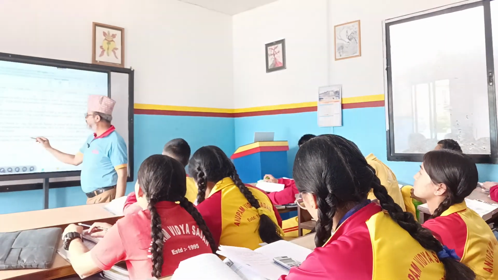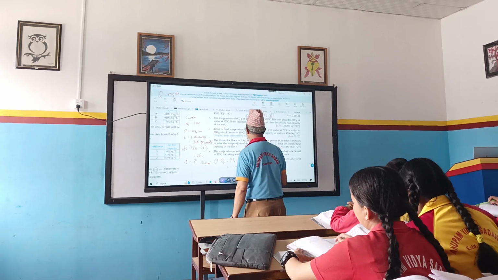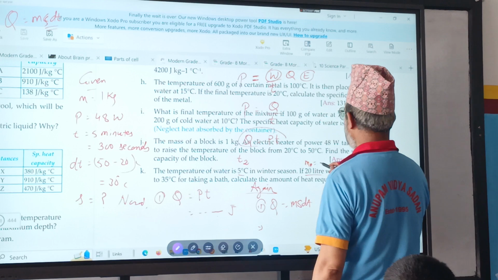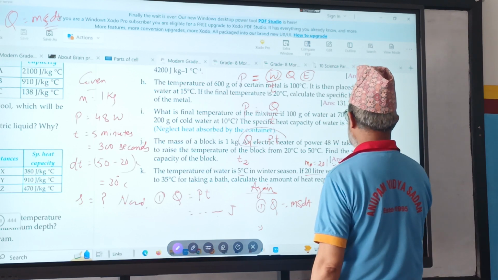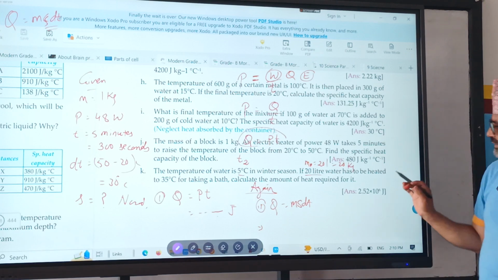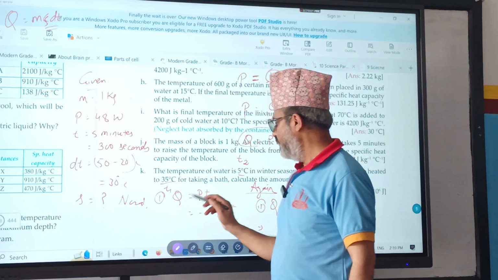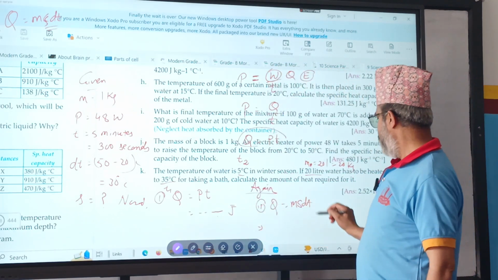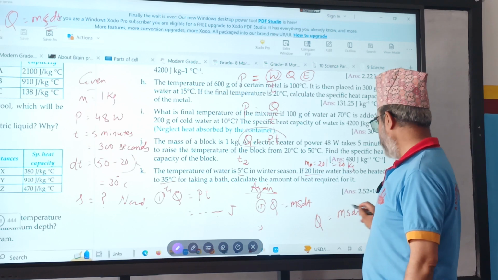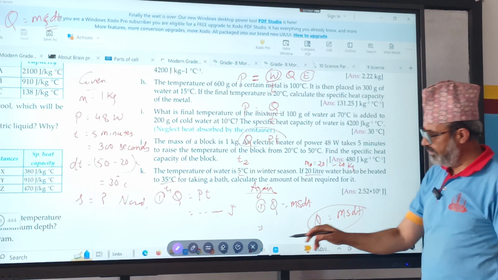What is this, 5 degrees centigrade? This is T2. 20 liter means this is m. 20 liter equals 20 kg. Heated to 35 degrees centigrade, this is T1. For taking a bath, calculate. Q equals, what is the formula? mS dT. Which formula is applicable here? mS dT. Okay.